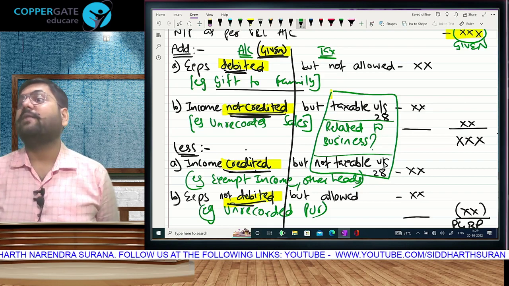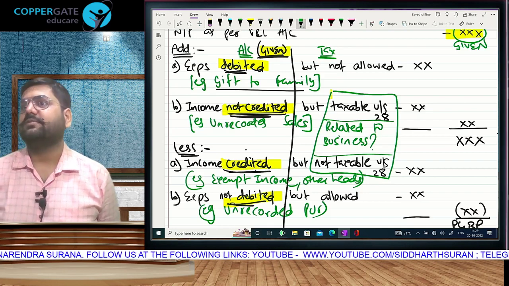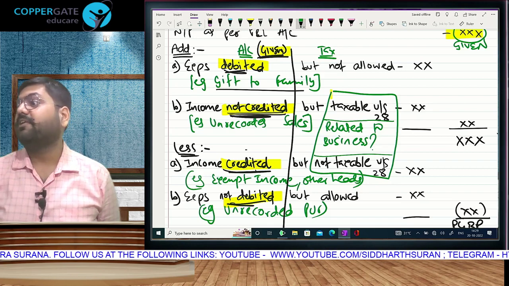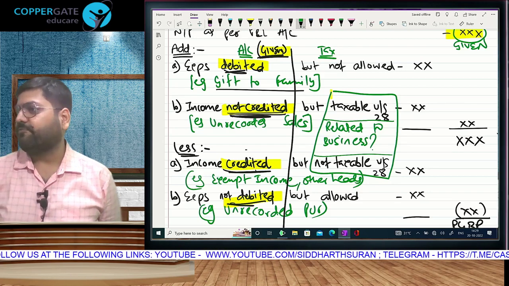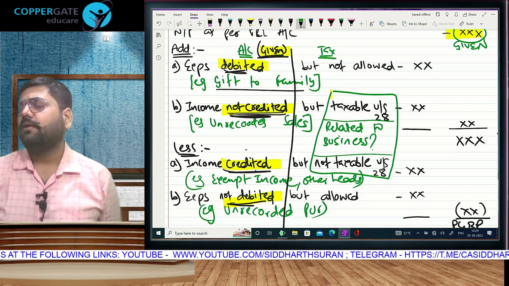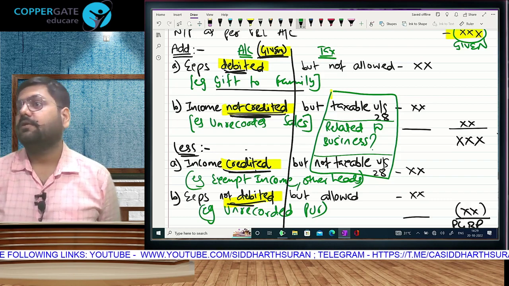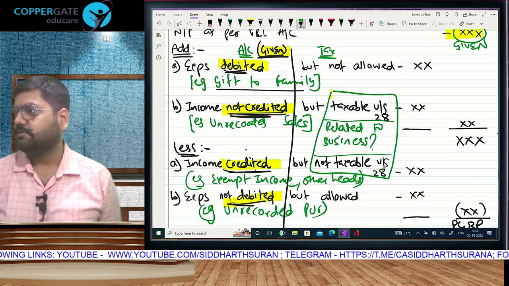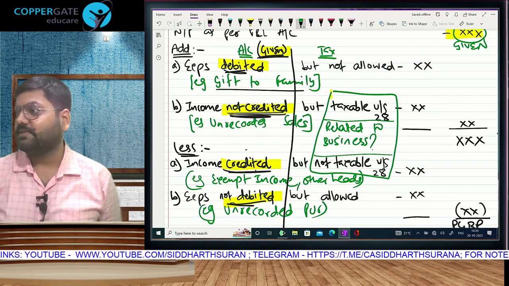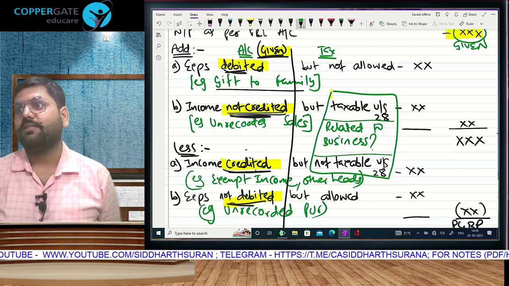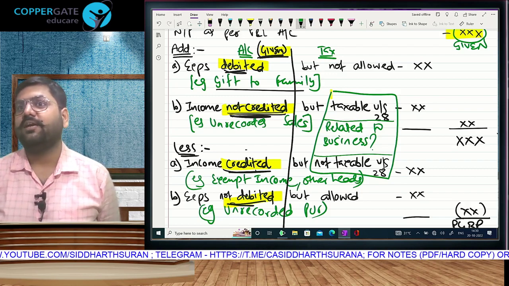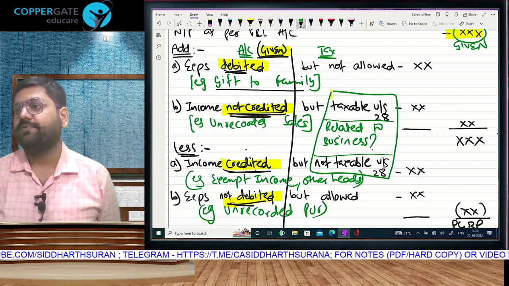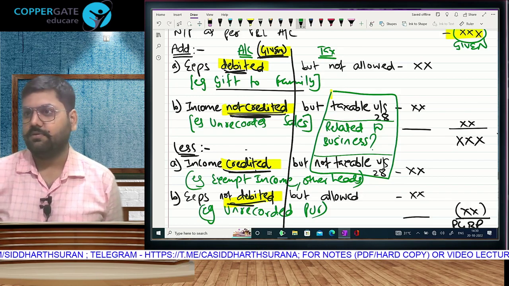ऐसा हो सकता है that I believe that my service was exempt service, so I will not pay GST. Correct? Still AO took it from me, so I debited it and showed it as business expense and claimed it as deduction in business. After some years, when I won the case, I proved it to the court that my service was exempt service, not liable to GST. AO has forcibly taken GST from me. Please tell the AO to refund it. The AO has refunded the GST to me.